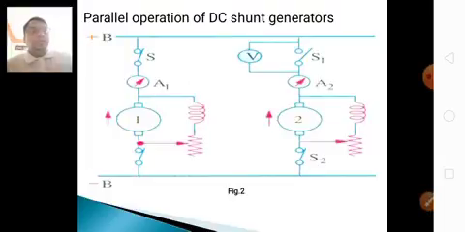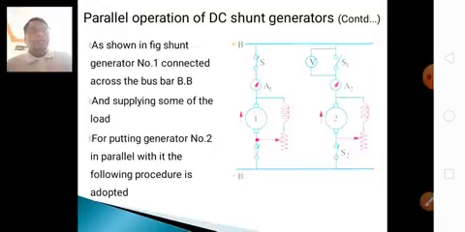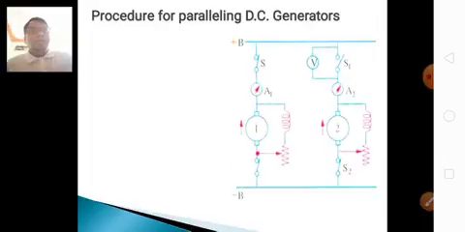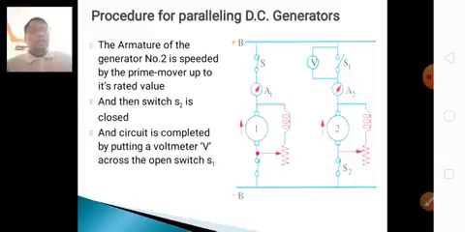When switch S1 is closed, both generators are running. Generator 1 is connected across the bus bar and supplying some of the load. Generator 2 is to be paralleled with it. If generator 2 is speeded up by the prime mover to its rated value, then S2 will be closed. When S2 is open, the voltmeter reads 0.